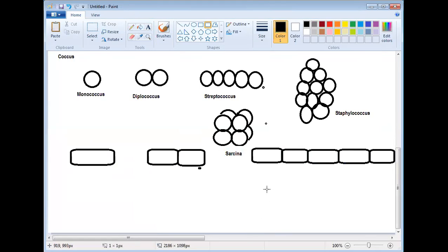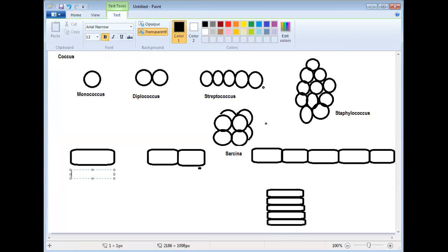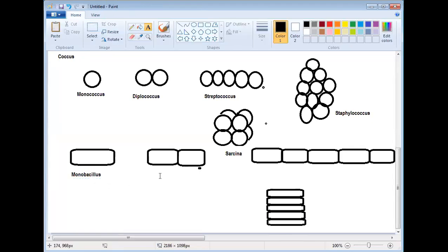Sometimes you may find the cells forming a stack-like structure like this, one above another. All are rod-shaped. So based on that, we can say this is bacillus or monobacillus. Simply, you can use the term bacillus also.